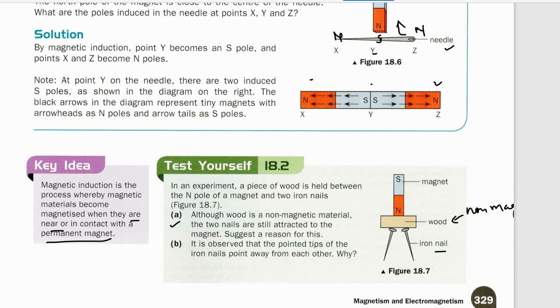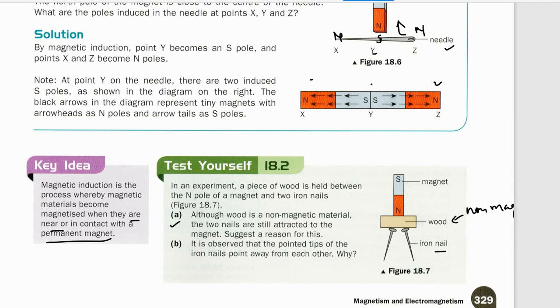Now the question they are asking is: if this is a non-magnetic material, how is the iron nail attracted? You can take a pause and think of it. So basically, if you think about the magnetic force, it is a non-contact force. Okay, what are the other non-contact forces? We have electric force, we have gravitational force, where you don't require contact. It can be induced here.